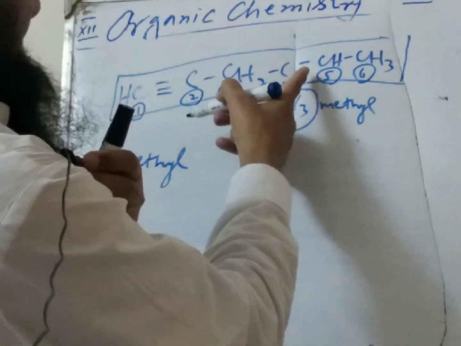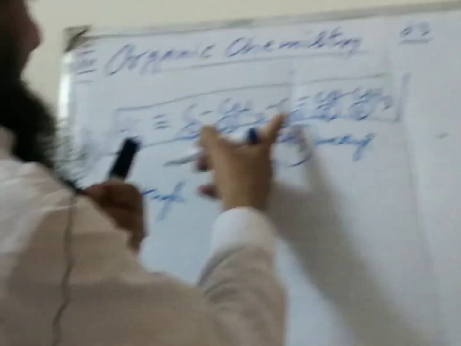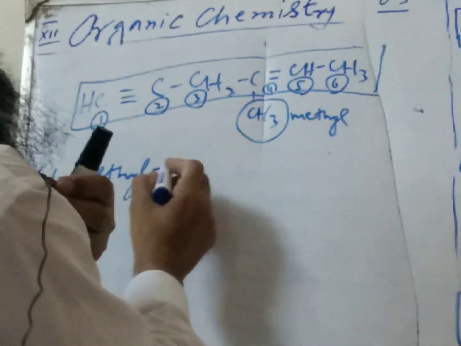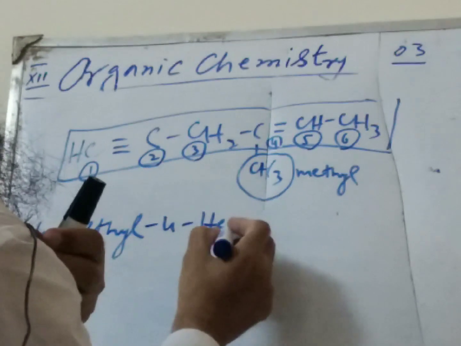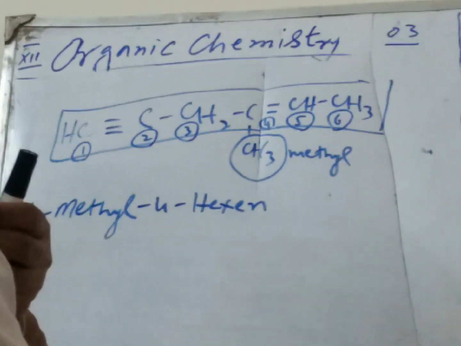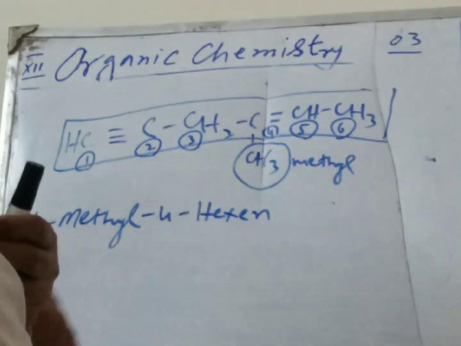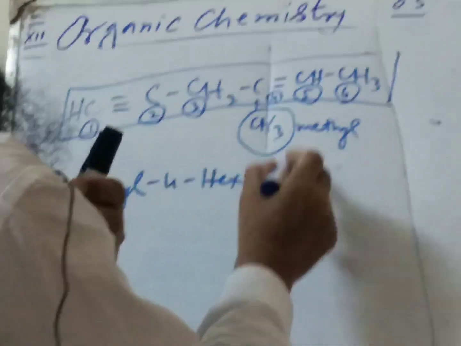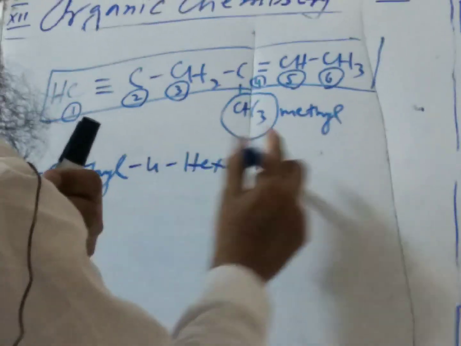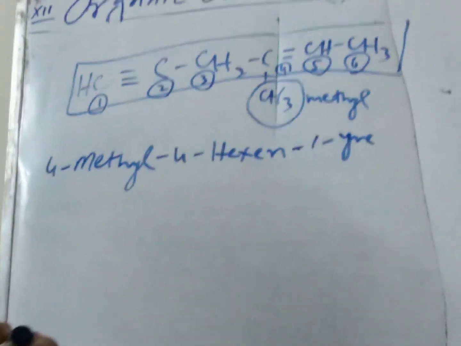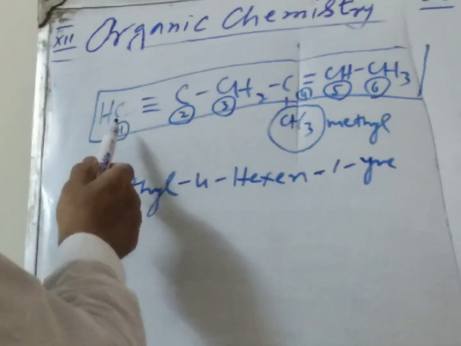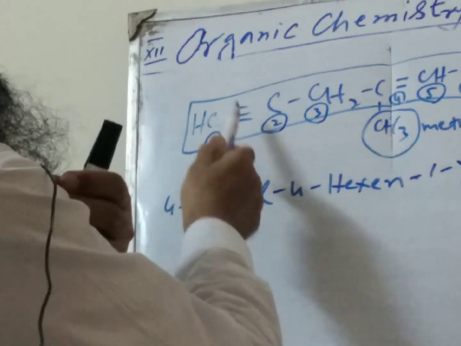And the double bond in the parent chain, for example at the fourth position, we may write as 6 means hex. Hexene, not hexane, E-N-E, we must write hexene. The position of the triple bond is first, so the Y-N-E. In this case, the numbering must be started from the triple bond because it comes first.